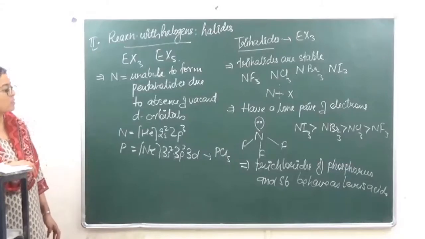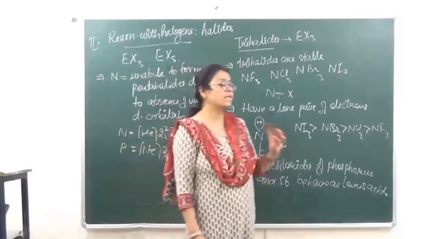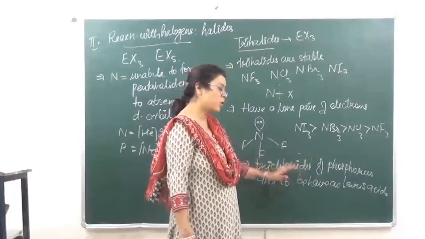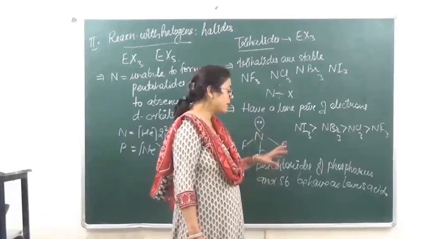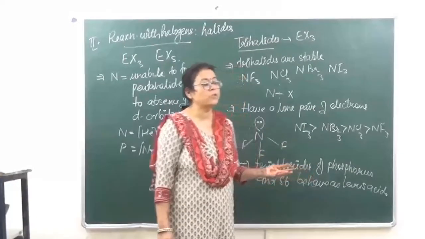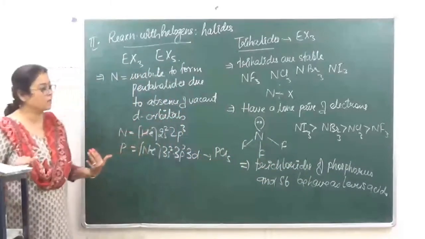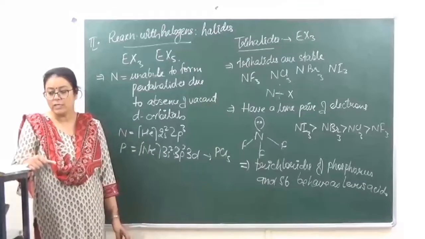Why do they behave as Lewis acids? Because during bonding they are using their d orbitals. Okay, so phosphorus में भी d orbitals present है, antimony में भी d orbitals present है. So instead of donating the lone pair of electrons, because of the vacant d orbitals, they can easily accept lone pair of electrons and hence they start behaving as Lewis acids.